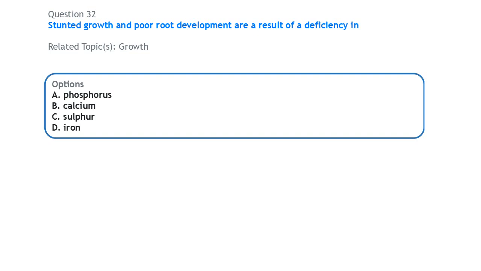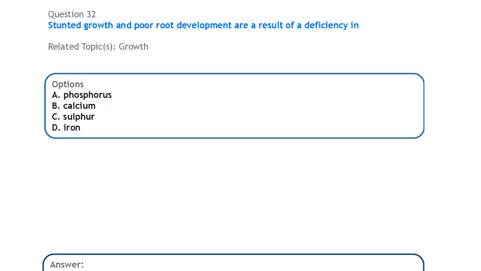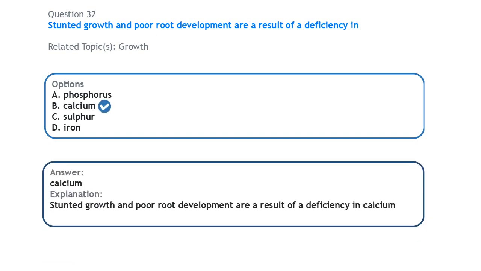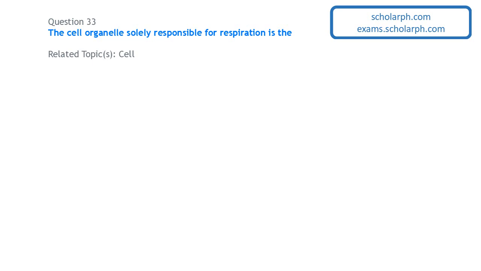Next question on growth: stunted growth and poor root development are a result of a deficiency in calcium. So stunted growth and poor root development are a result of deficiency in calcium.